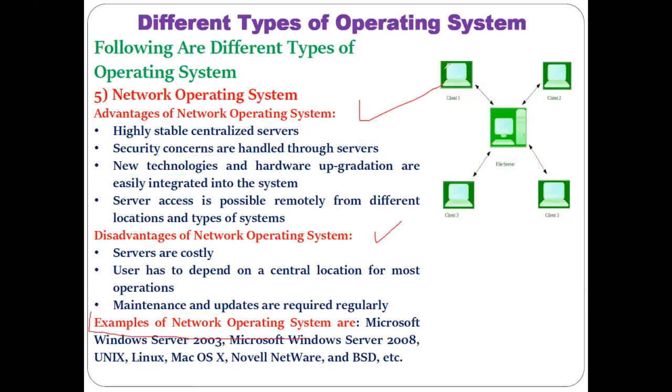Another important point is the different kinds of examples related to the network operating system. Which network operating systems are available in the market? You must have heard about Microsoft Windows Server 2003. Also in our college there is a server. Then Microsoft Windows Server 2008, then Unix. Unix operating system is also a network operating system. Then Linux, Mac OS, Novell NetWare, and BSD. These are the different examples of network operating systems available in the market nowadays.